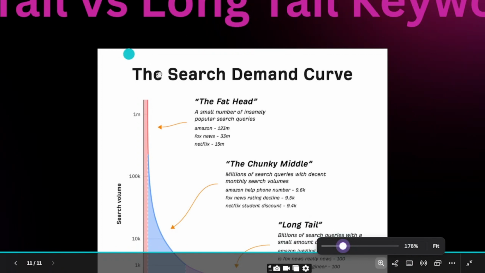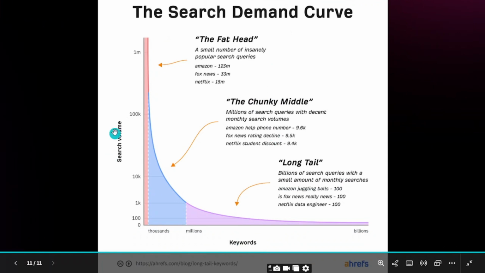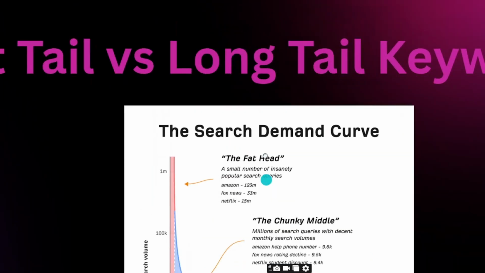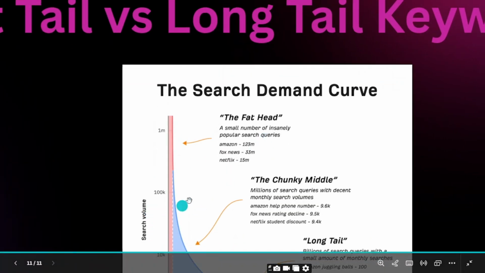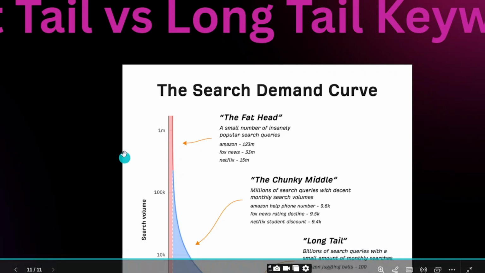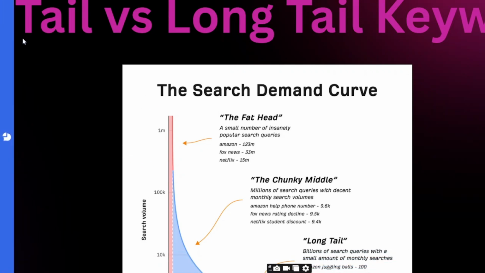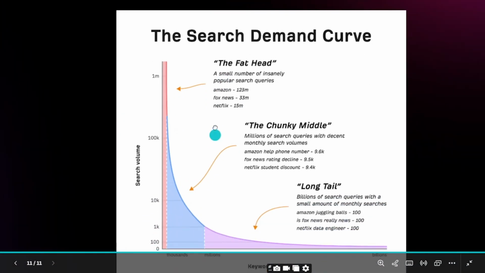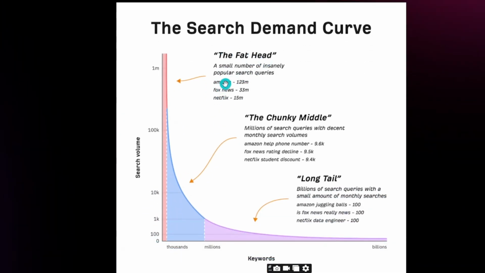So here you can see we have the search demand curve, right? On it we have search volume and we have keywords. The short tail keywords have the higher search volume. That's why we say there is a difference between short tail and long tail keywords. Here you can see the short tail keywords, the fat head: Amazon, Fox News, Netflix.